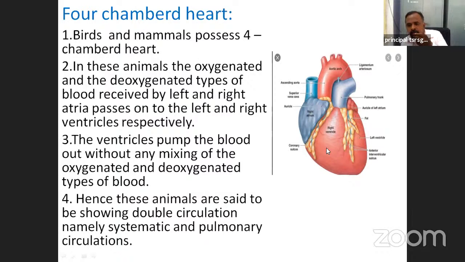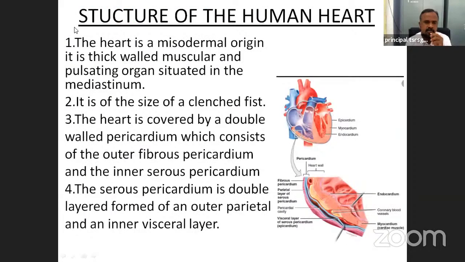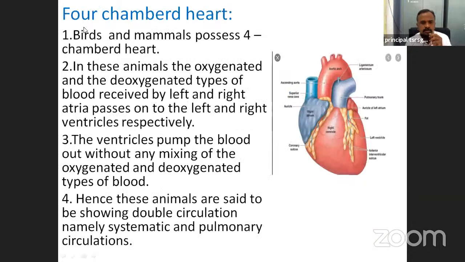They do not mix the oxygenated and deoxygenated blood. This is the four-chambered heart. The four-chambered heart, for example, in birds and mammals.